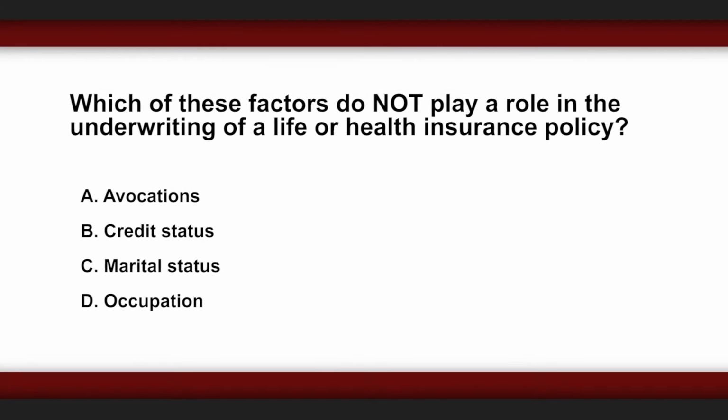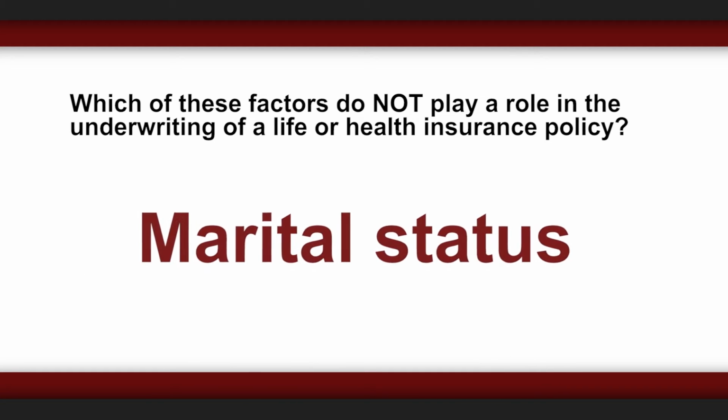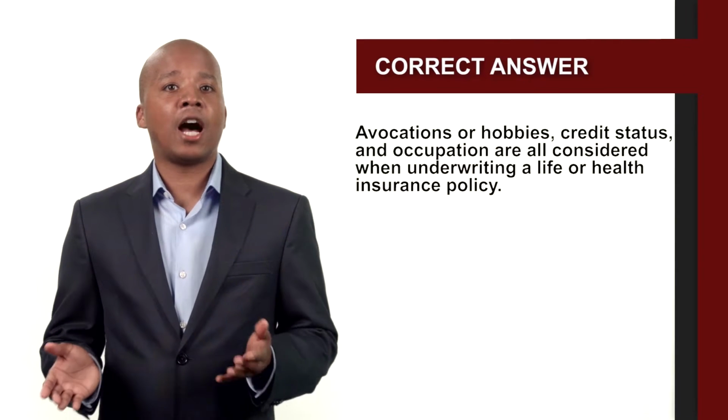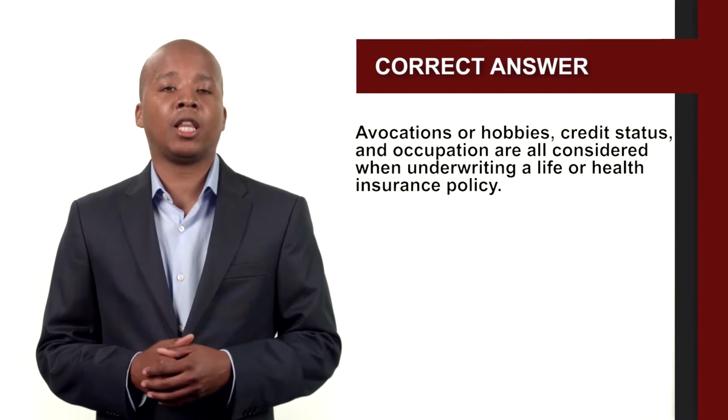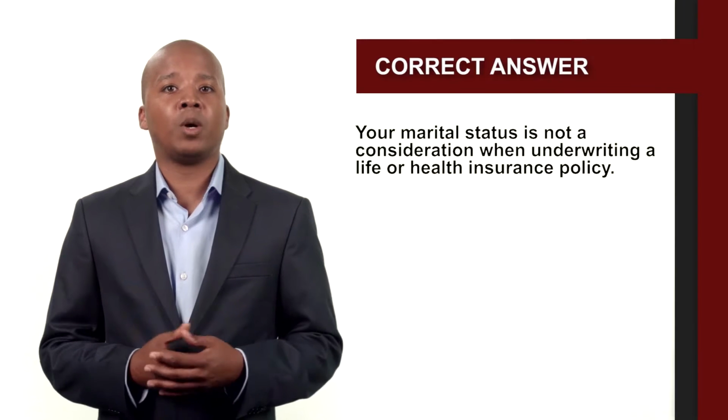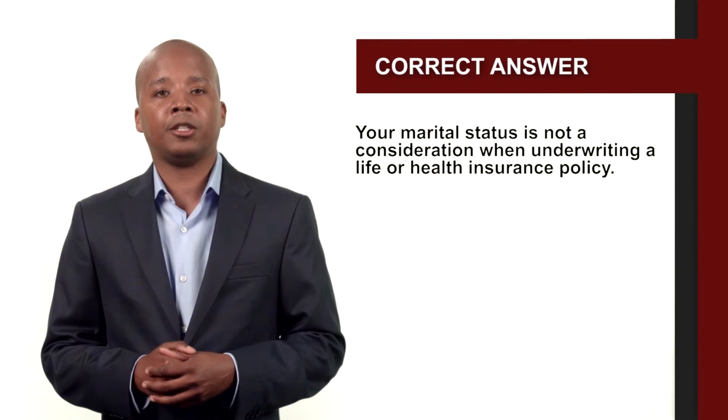Which of these factors do not play a role in the underwriting of a life or health insurance policy? Avocations, credit status, marital status, occupation. The correct answer is marital status. Avocations or hobbies, credit status, and occupation are all considered when underwriting a life or health insurance policy. Your marital status is not a consideration when underwriting a life or health insurance policy.